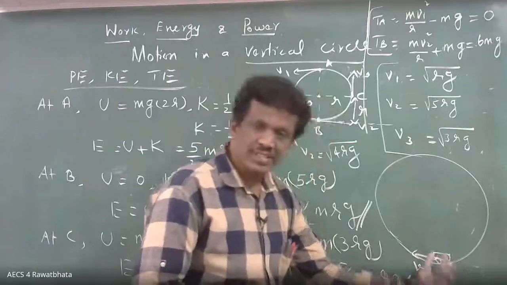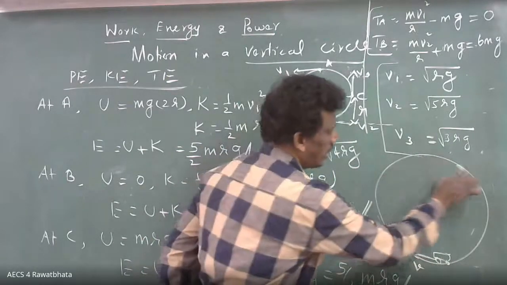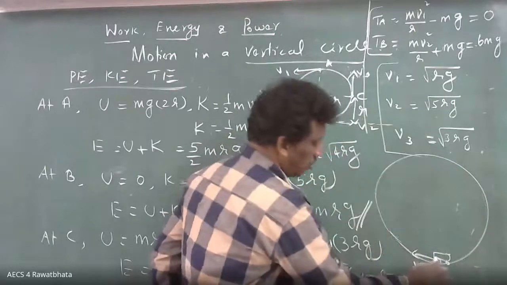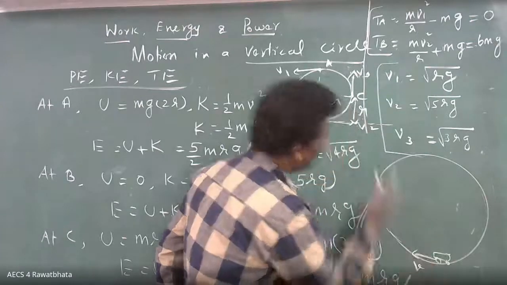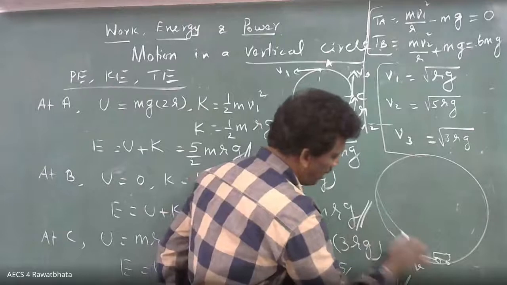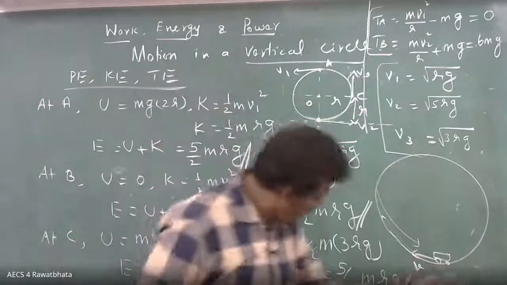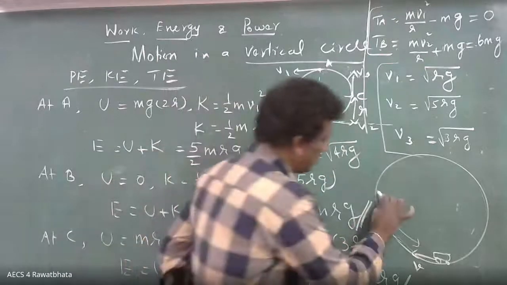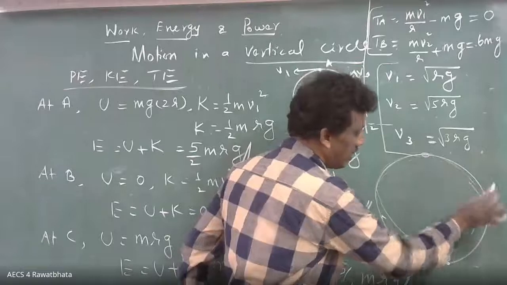The bike or car moves inside a cage-type metallic structure. Suppose the speed is less than 5rg, it will go and come back. Are you able to follow? Again increase the speed. Yes, it can go like that. Once it reached here, it will come.